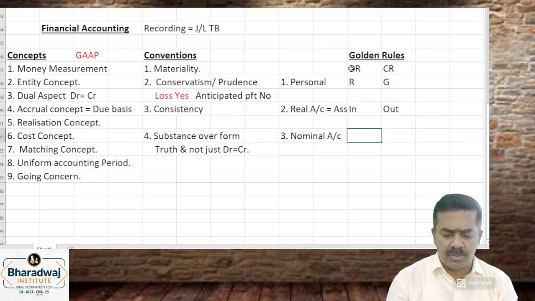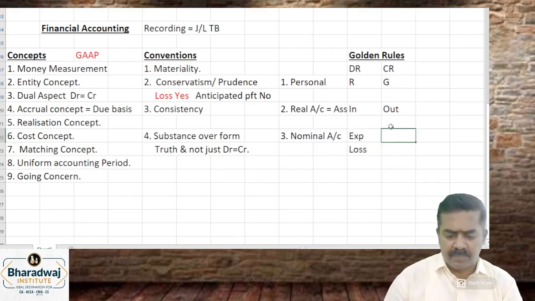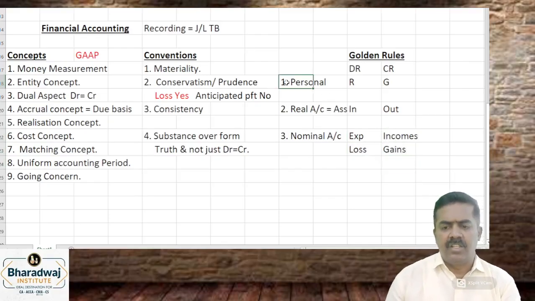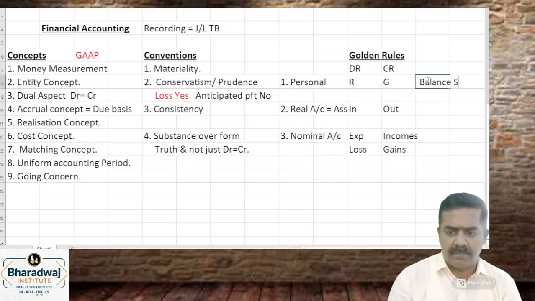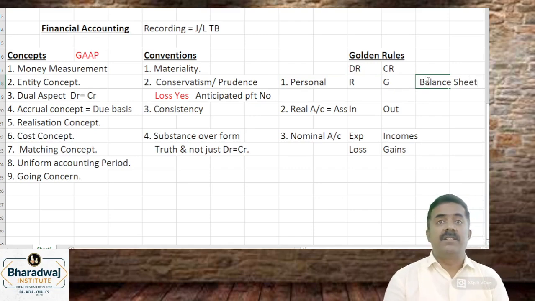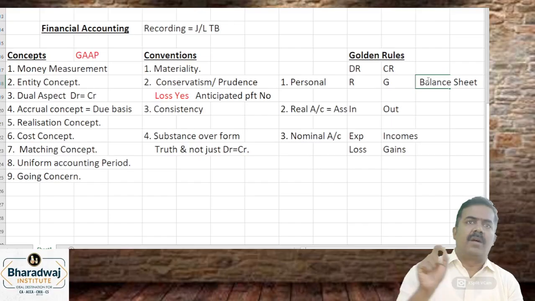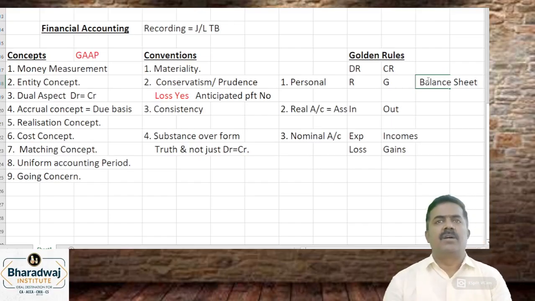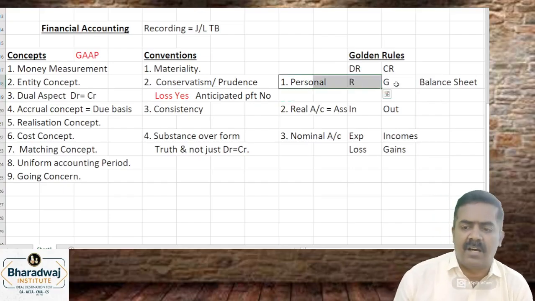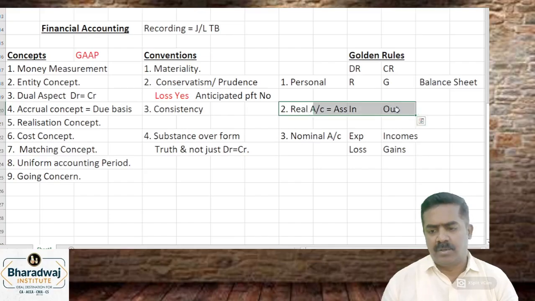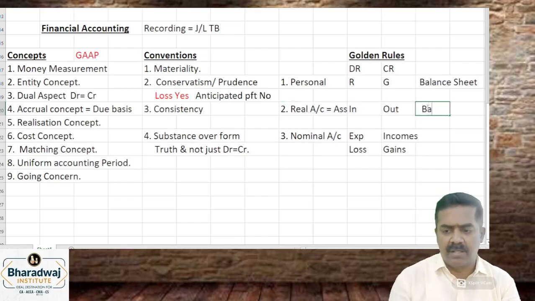Then nominal accounts: expenses and losses, and which one? Incomes and gains. Simple. Personal accounts are recorded in the balance sheet. Proprietor account, creditors account, debtors account, bank account, they go to which one? Balance sheet. Because either they would have received money or they would have given money. Real accounts are also recorded in which one? Balance sheet.